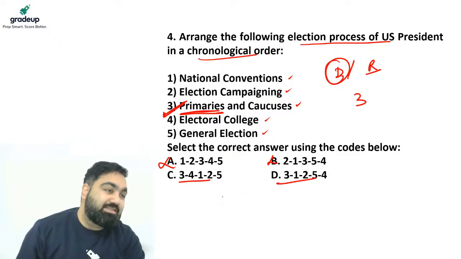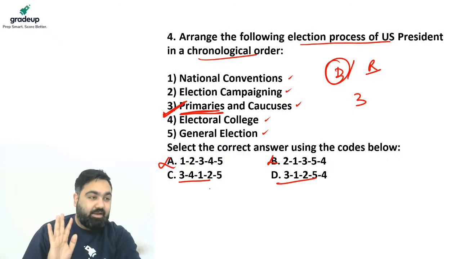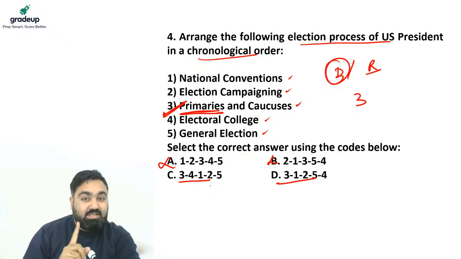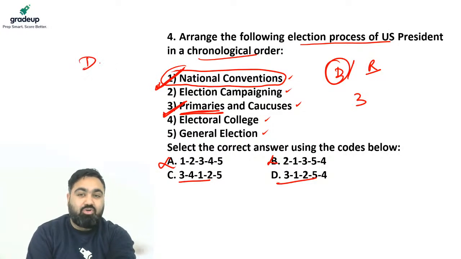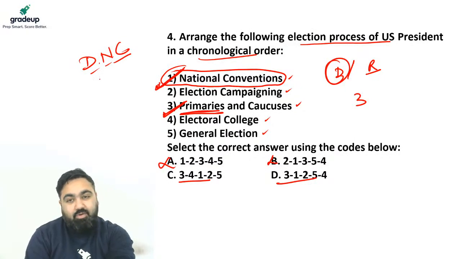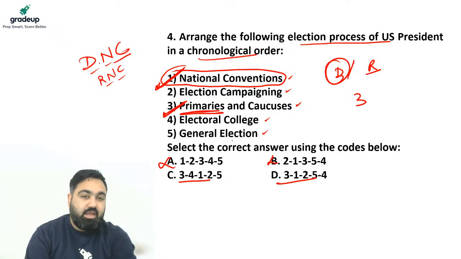Second thing they do is after they decide their candidate, after Republican and Democrats have decided their candidate, next step is they will now announce who is our candidate. And that event is called National Convention. So there is a Democratic National Convention that is called DNC, and Republican have their own national convention called RNC, Republican National Convention. In the National Convention, they announce who is our candidate. So the second step is one. That is why the answer is D.